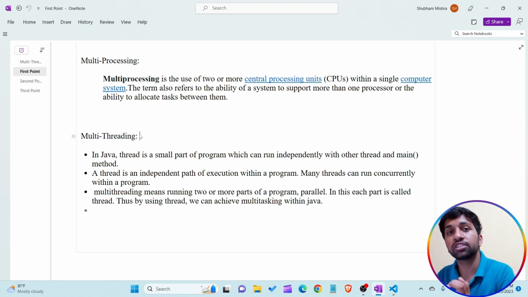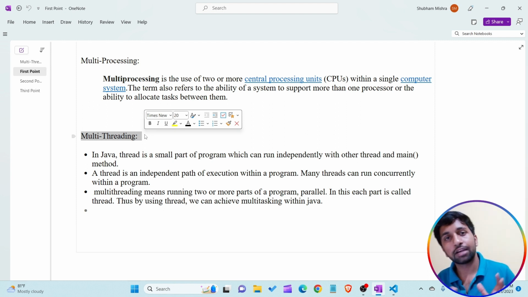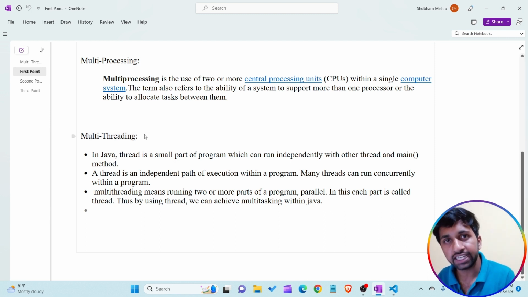When I'm talking about the term multi-threading, I am talking about different small parts present within a single program. Those parts execute concurrently, simultaneously. This execution of small parts of a single program concurrently is known as multi-threading. This is a simple example of multi-threading.